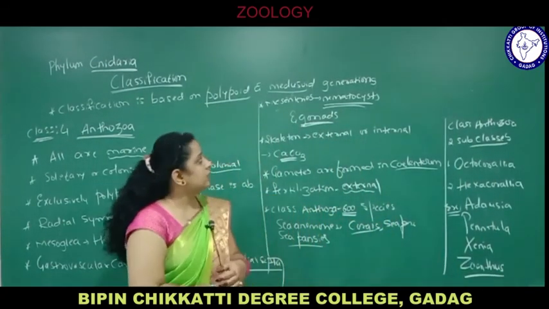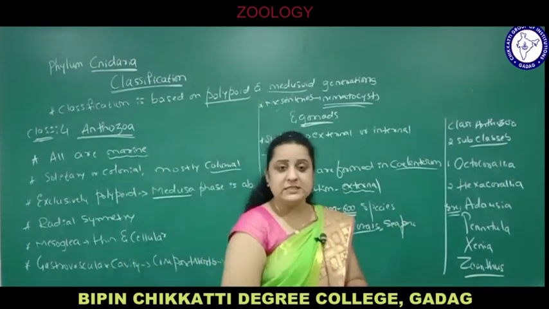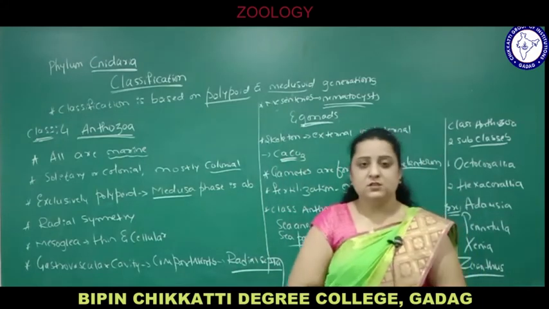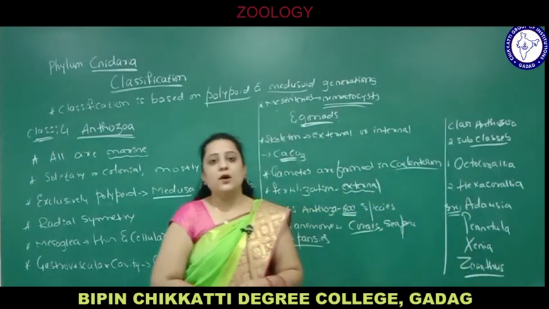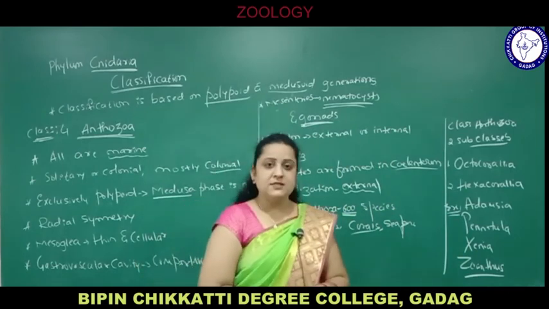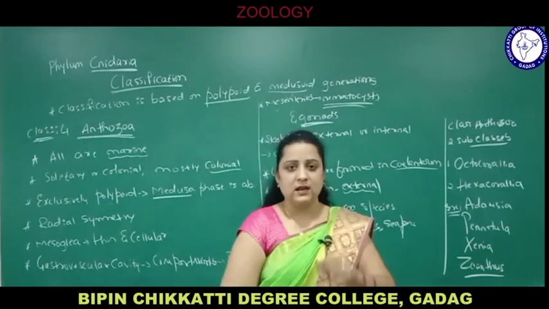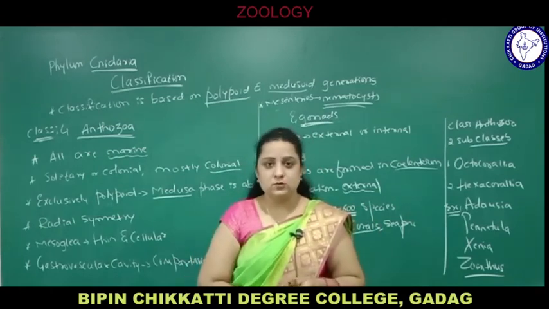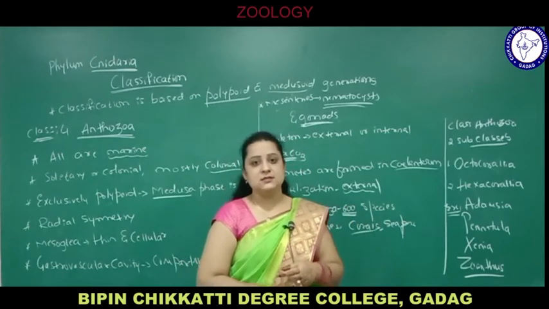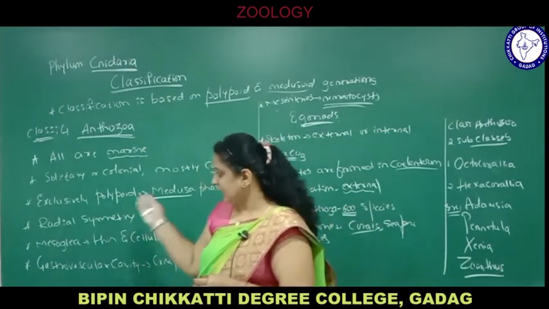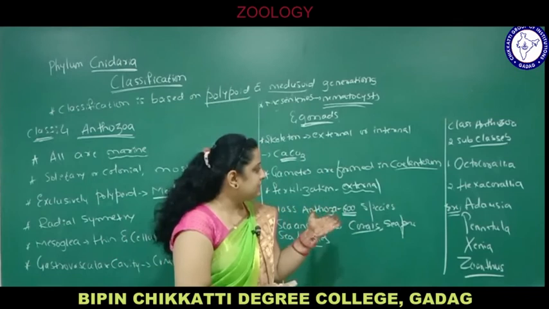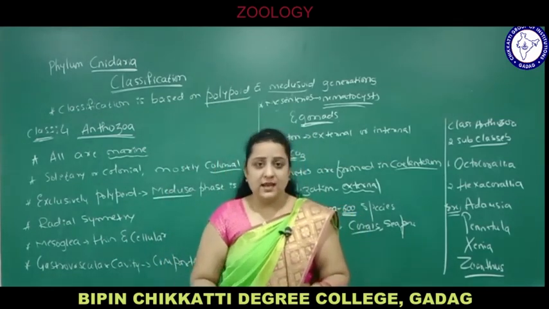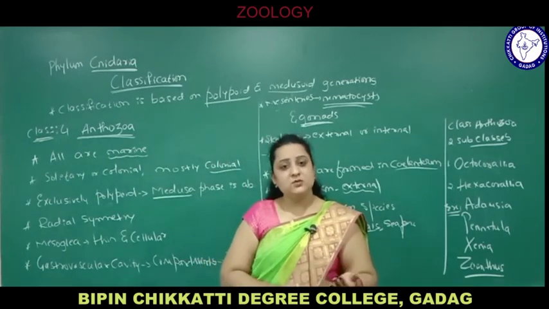So what have we discussed today? We have discussed the classification of phylum Cnidaria based on polypoid and medusoid generations. On this basis, phylum Coelenterata is divided into 4 classes: Hydrozoa, Scyphozoa, Cubozoa and Anthozoa. We have seen the characters of each class, and you can differentiate between them now. Then you come to know the specific characters, whether they are freshwater, marine, solitary, colonial, free swimming, etc.